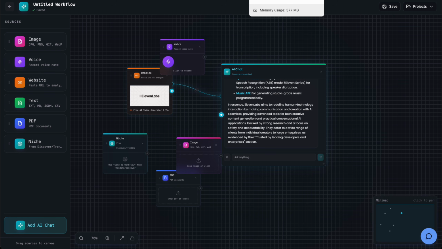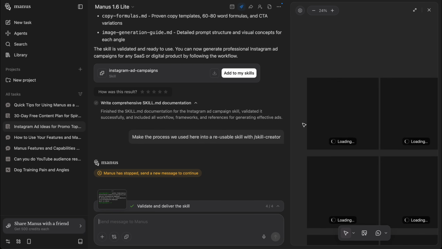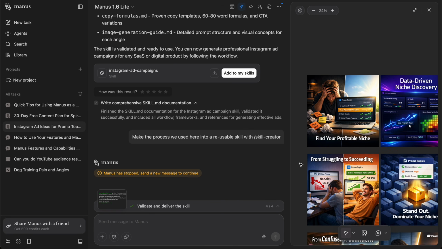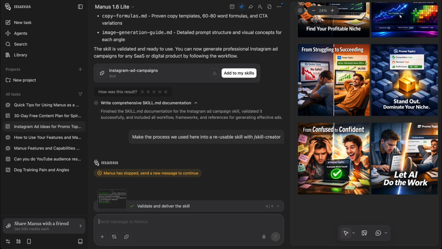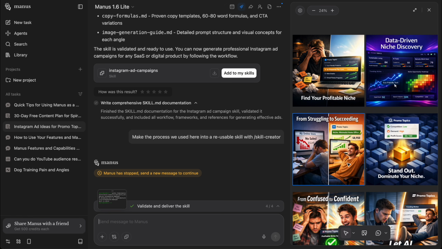Next tool on our list, Manus AI. This is a tool from Facebook. I created 2 separate videos about this tool because it's so powerful. It's an actual business in a box. You can ask the tool to create you a complete step-by-step plan for media buying, for, let's say, marketing on Facebook or Meta. It created me the images.